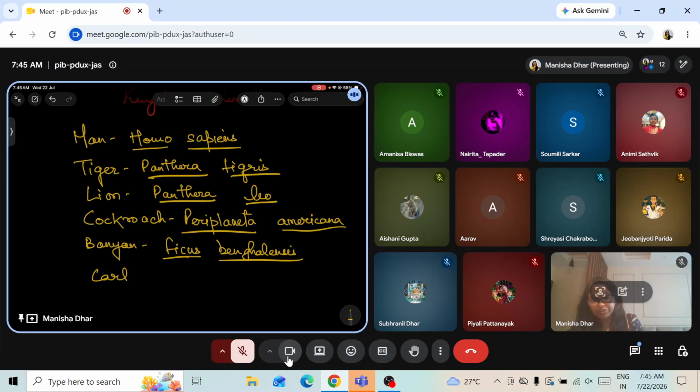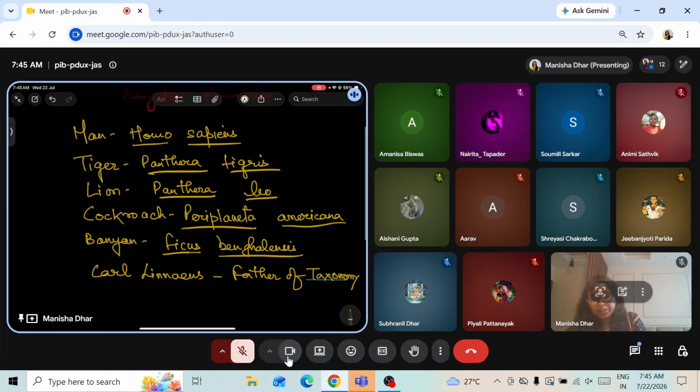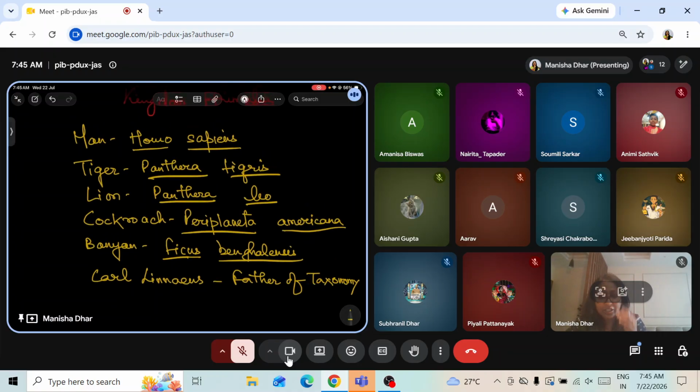He's the father of taxonomy. Carl Linnaeus, he is the father of taxonomy. What is taxonomy? Taxonomy is the branch of biology that deals with naming an organism. All right. And these are common ones. I think it's better if we write these down. And then followed by this,